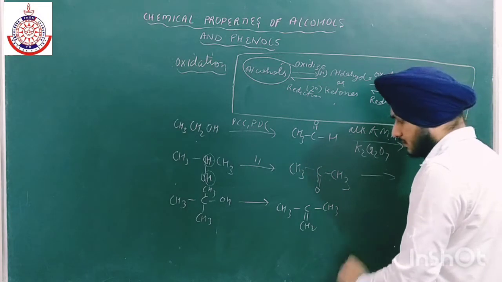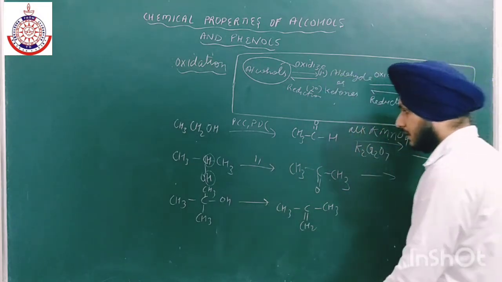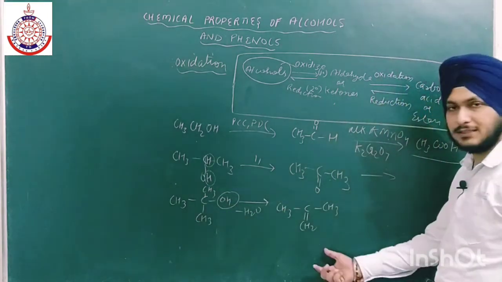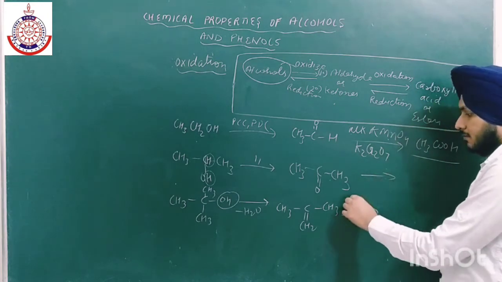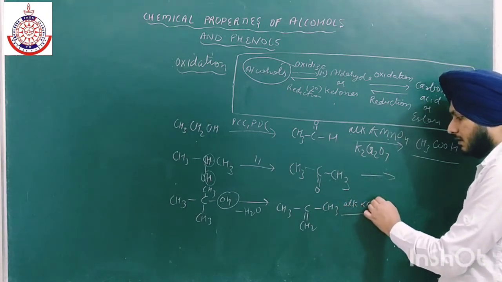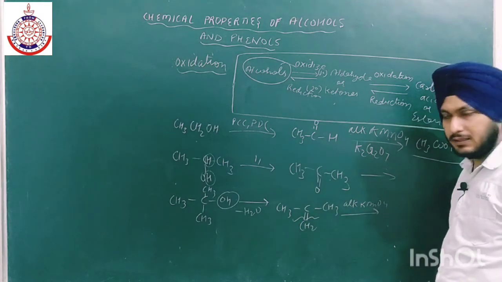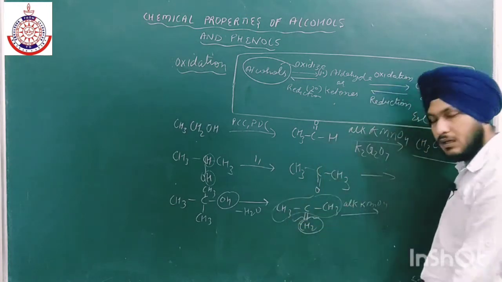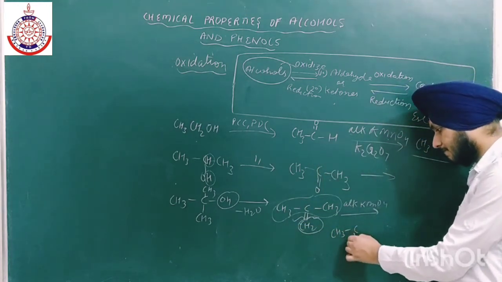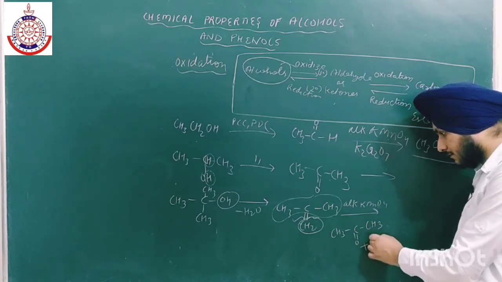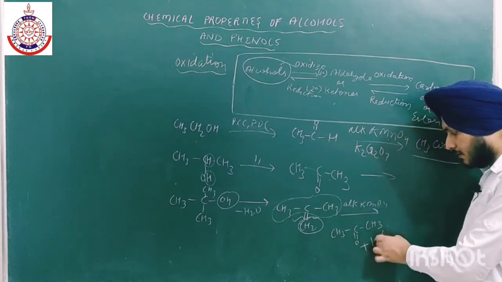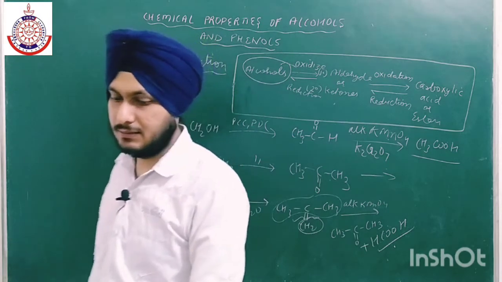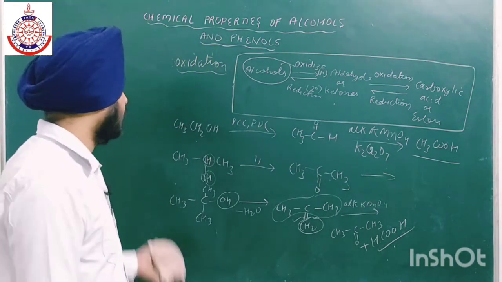Okay, this is correct. Dehydration takes place, OH यहाँ से गया और एक H किसी भी कार्बन से, and we will get this product. Again, if we are taking the strong alkaline KMnO4, तो क्या होगा, this double bond breaks. Break हो जाएगा and we get two products. तो यहाँ से कार्बोक्सिलिक एसिड मिलेगा और यहाँ से कीटोन मिल जाएगा. As simple as that. फॉर्मिक एसिड मिलेगा, एक कार्बन से फॉर्मिक एसिड और 3 कार्बन से कीटोन. As simple as that. So in case of tertiary आपको थोड़ा ध्यान रखना है, बाकी सब तो सिंपल है.